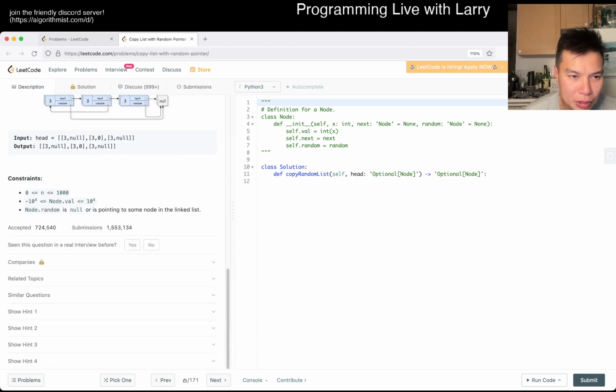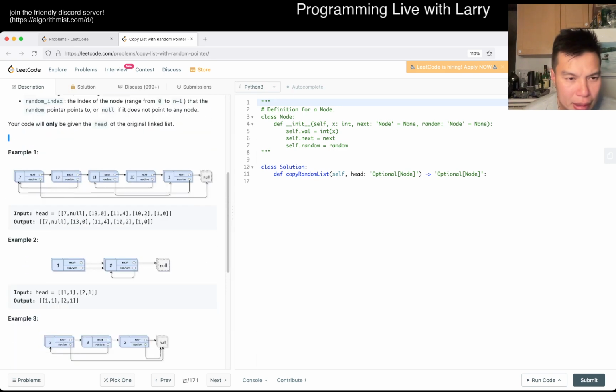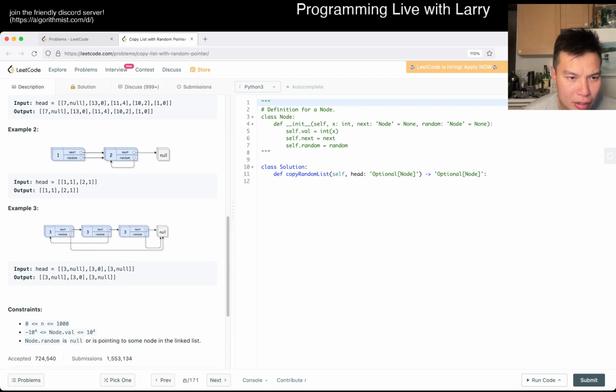Are the numbers and the values unique? I guess that's the thing that I want to see, and it does not appear to be. Oh yeah, and here in example 3 you can see that it is not unique. So that part could be a little bit tricky.